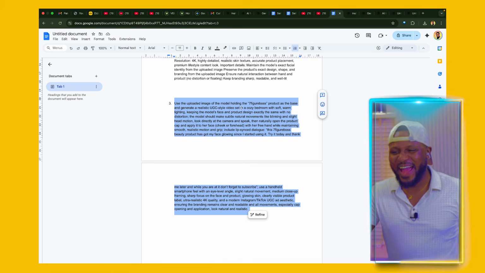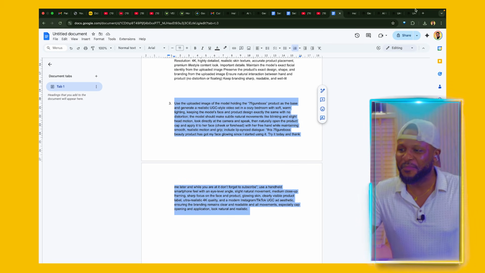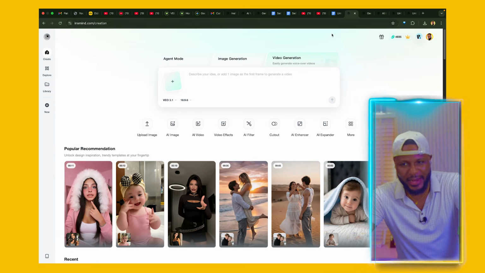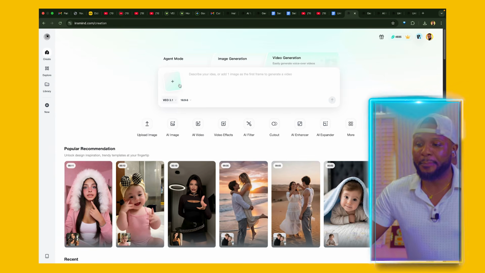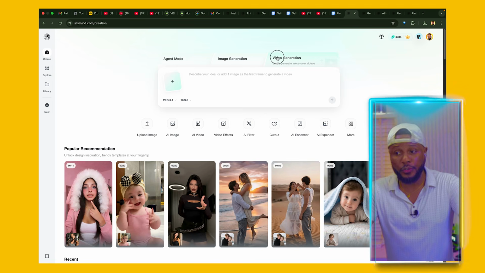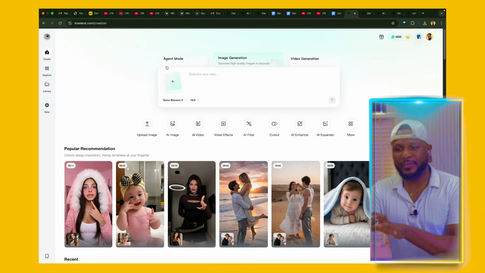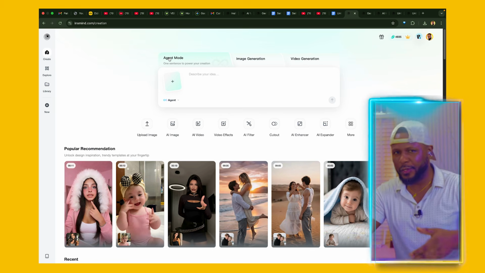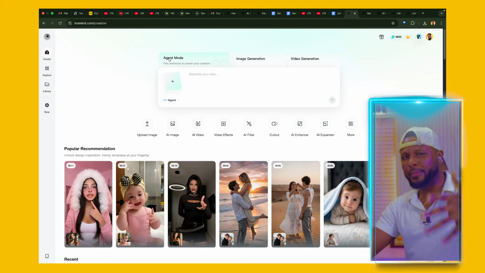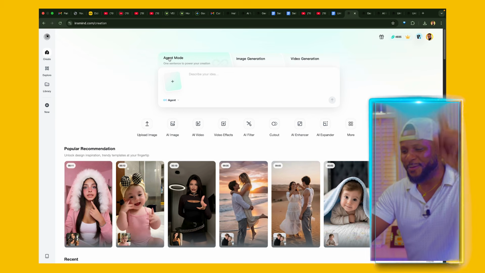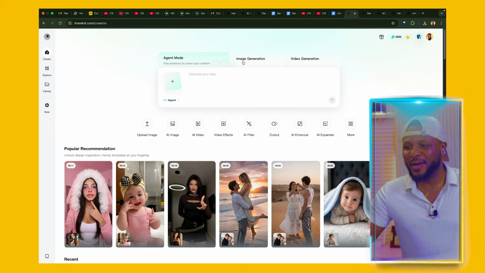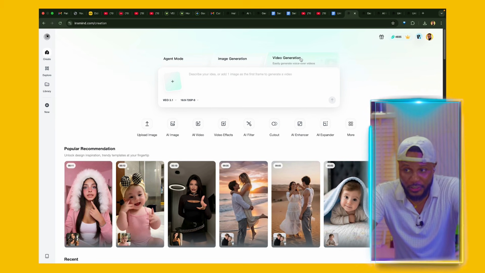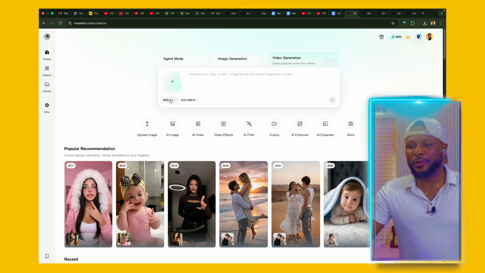So now that I have this copied like so, I'm going to come back to intsmind.com and come over to video generation. So you have the agent mode. I'm going to be talking about agent mode much later in another video. Let me know in the comment section if you want me to do that, and I will do that for you. So now you're going to come over to video generation.